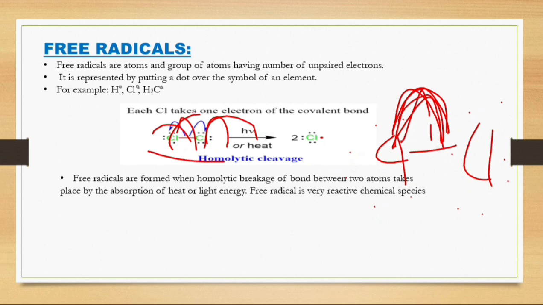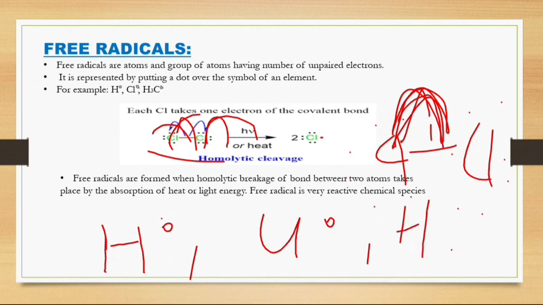It is represented by one dot. For example, hydrogen dot, chlorine dot, and HCl. Free radicals are formed by homolytic bond breaking. This type of bond breaking is called homolytic cleavage, when this bond is broken.